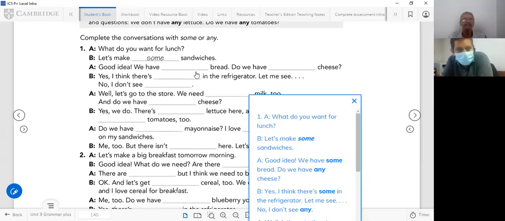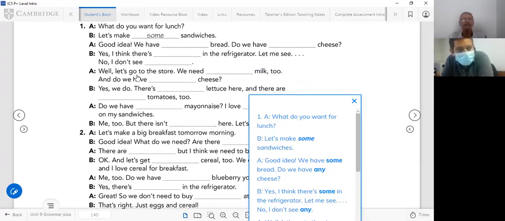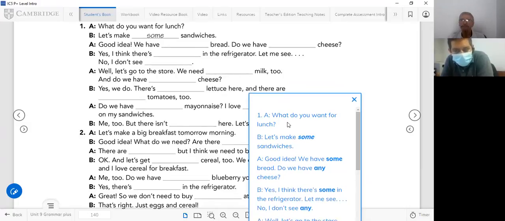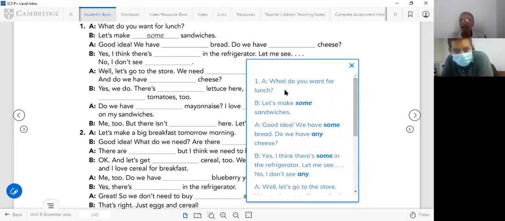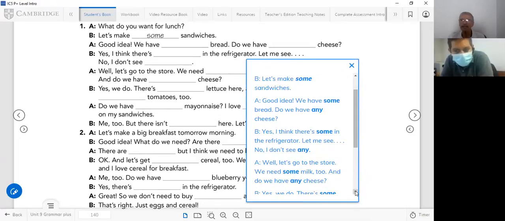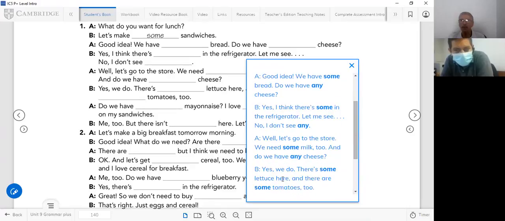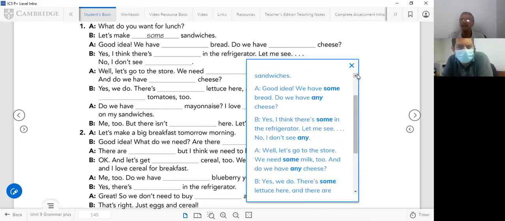Continue reading. What is next? Well, let's go to the store. We need some milk too. In this case, you have, well, let's go to the store.